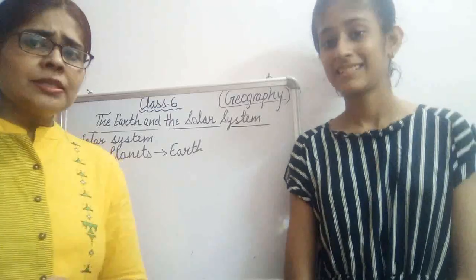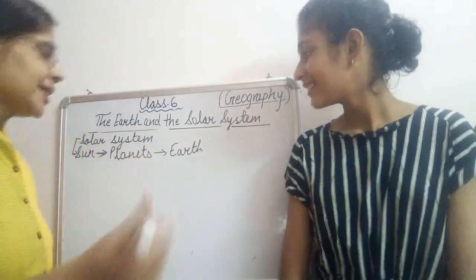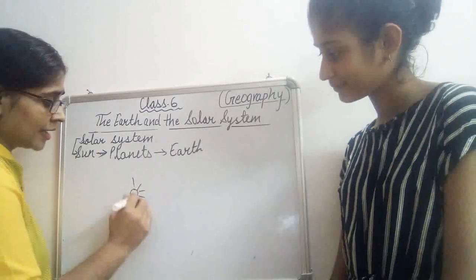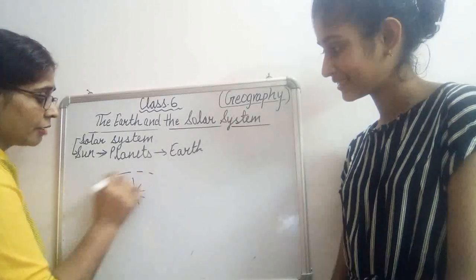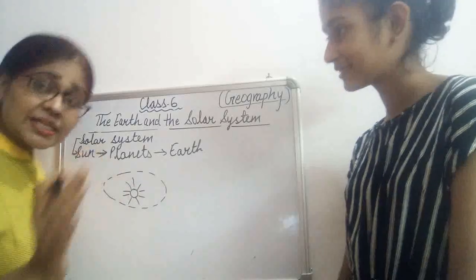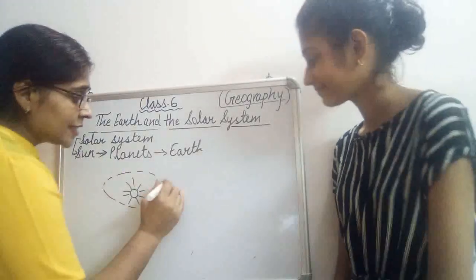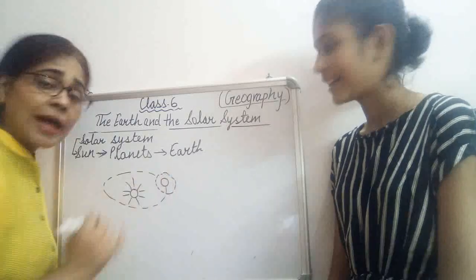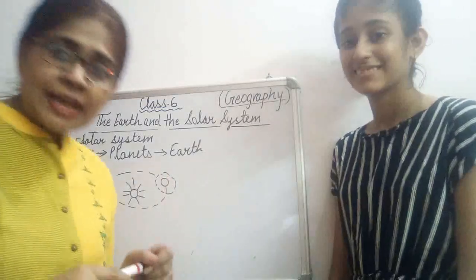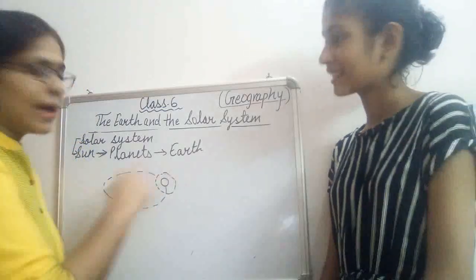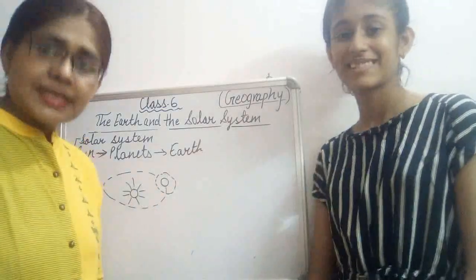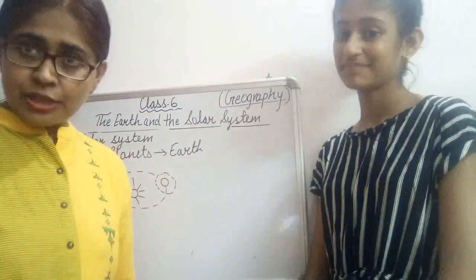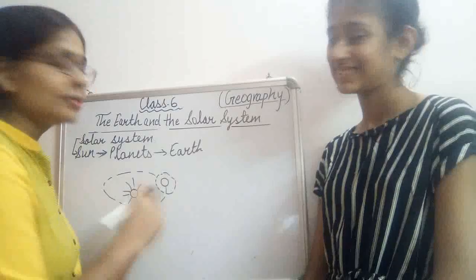Are you able to understand the meaning of satellite? Just like the planets, our planets are moving around the sun in a fixed path. Just like that, a satellite is that which is moving around the planets. Satellites are those which are moving around the planet. Those are called satellites. So Earth has a natural satellite. The Moon is our natural satellite.